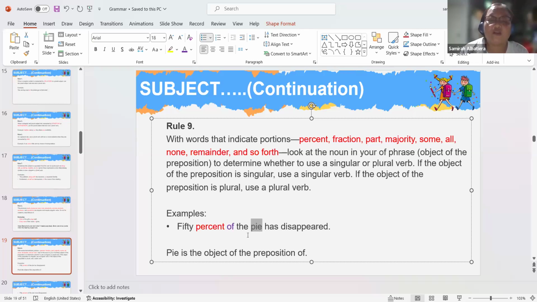Therefore, we are also going to use a singular verb. The verb to be has is a singular verb. Unless it is a plural subject or plural object, then we are going to use a plural verb, and that will be have. Okay?